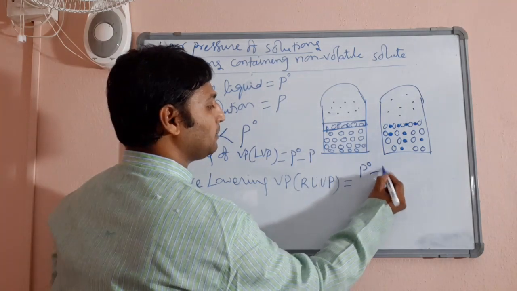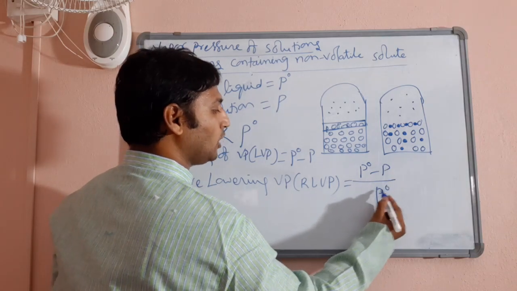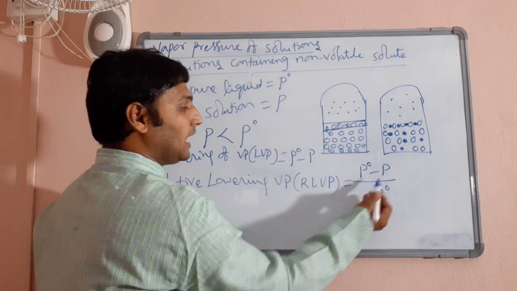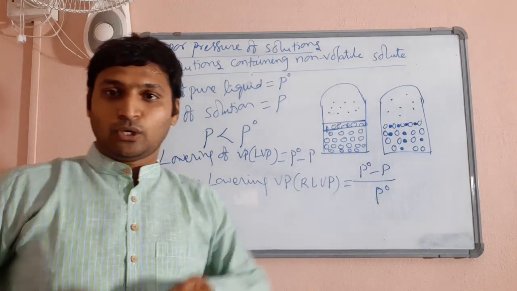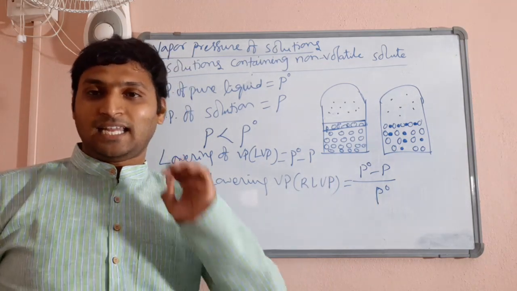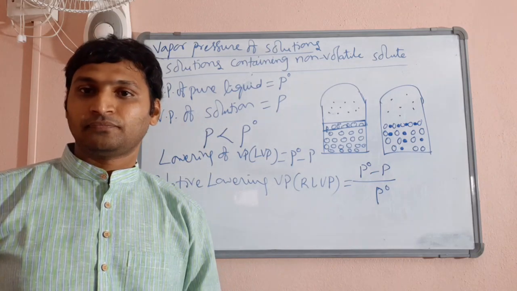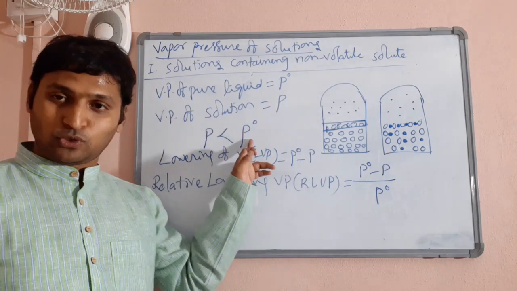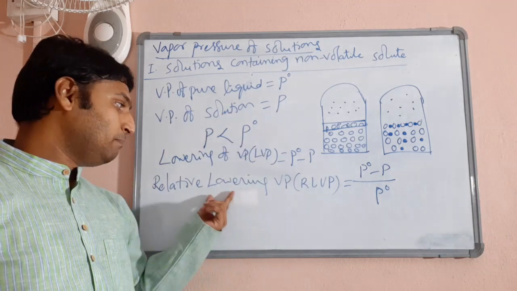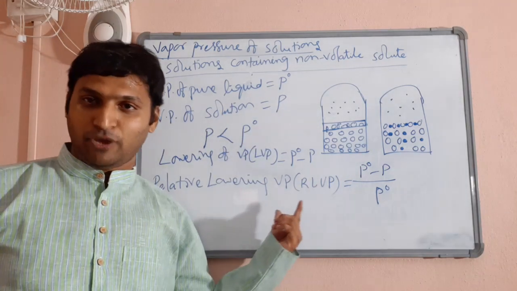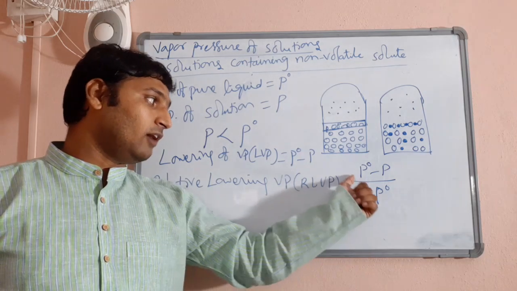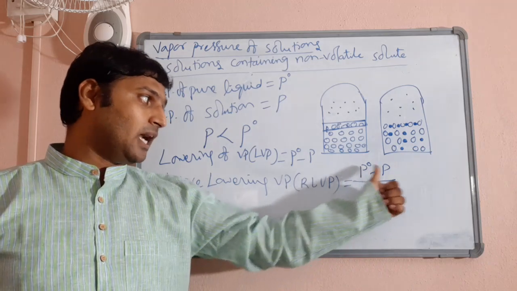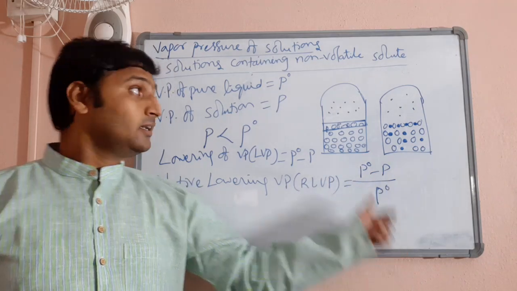Lowering of vapor pressure is P naught minus P, vapor pressure of pure solvent is P naught, so RLVP, relative lowering of vapor pressure, is P naught minus P by P naught. So for solution containing non-volatile solid solutes, vapor pressure of solution will be lesser than the vapor pressure of pure solvent, and an important property called relative lowering of vapor pressure is expressed, which is the ratio of lowering of vapor pressure to the vapor pressure of pure solvent, given as P naught minus P by P naught.